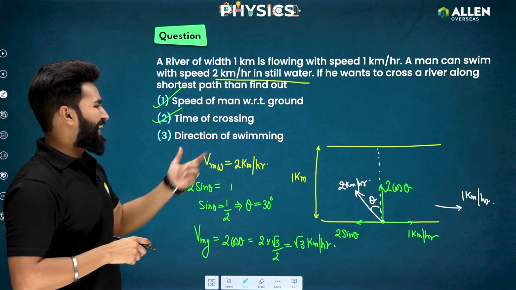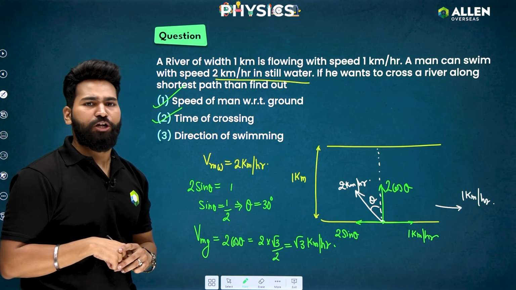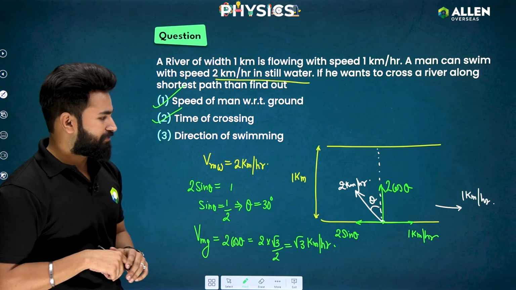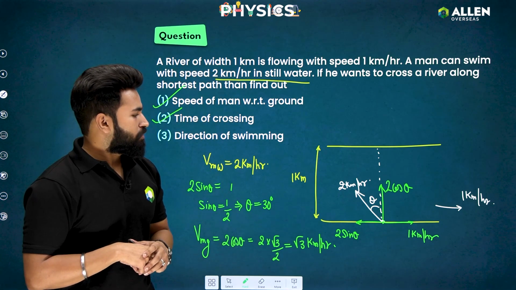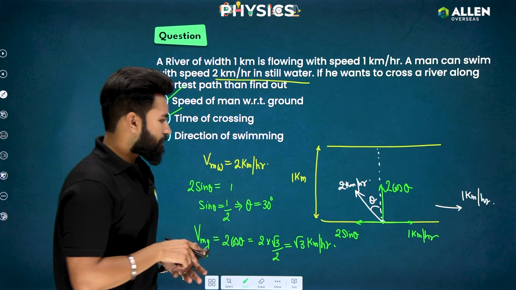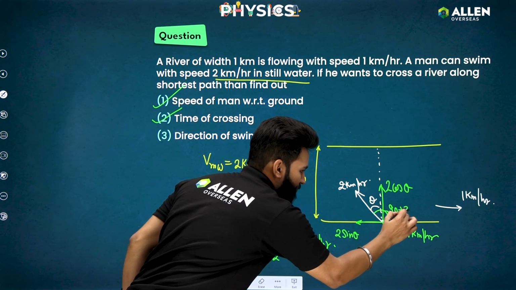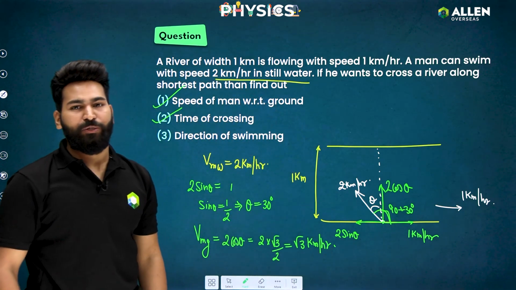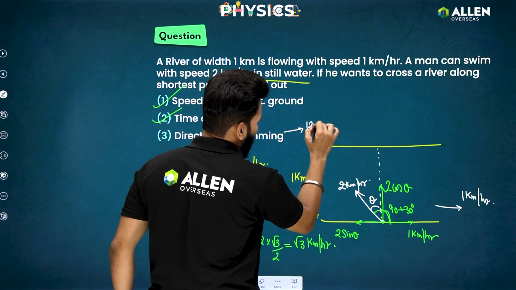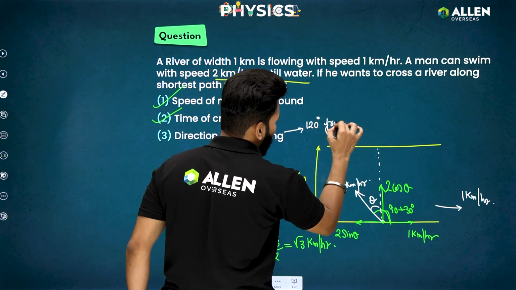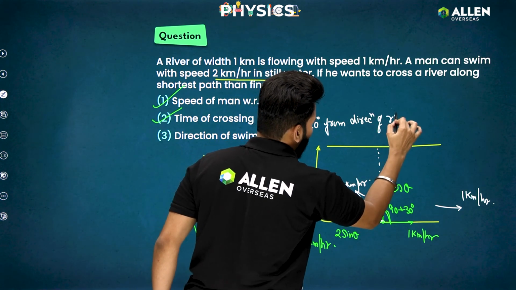Talking about the third one, direction of swimming. There are a lot of ways of answering this part, and we'll be discussing all of them. Like we found out that this theta is 30 degree. So I can say that this total angle will be 90 plus theta, which is 90 plus 30, that means 120 degree. So either I can say that direction of swimming is 120 degree from direction of river flow.